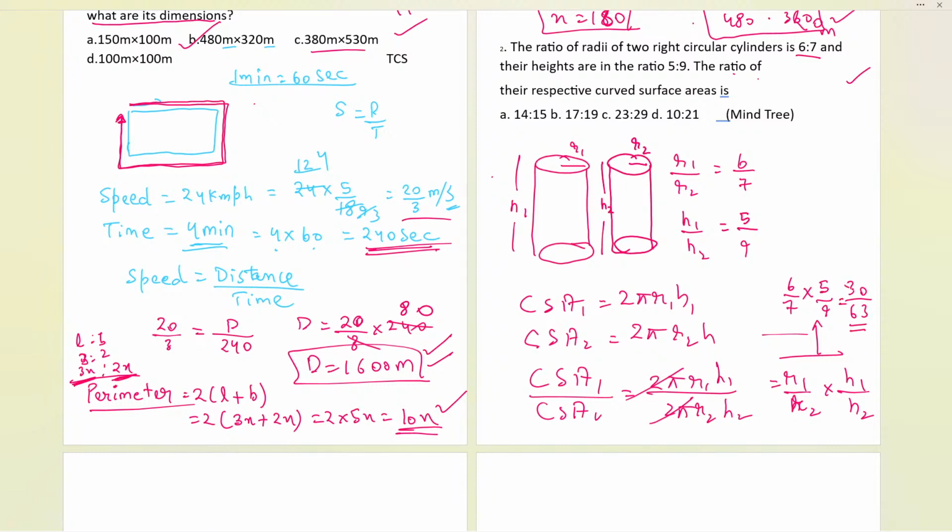30 over 63. Now let us cancel also: 3 times 10, 3 times 21. So 10:21 is the answer. That is option D matching over here. I hope everybody is clear with this part. If you have any doubts, just raise your hand or comment in the chat box.